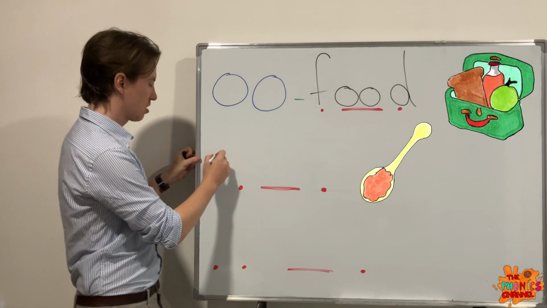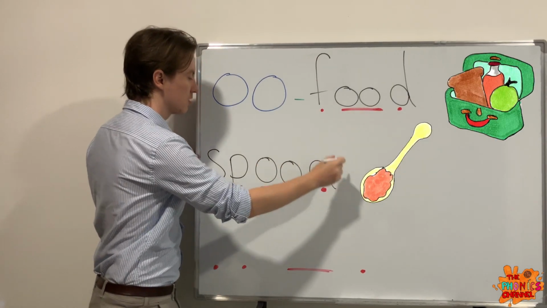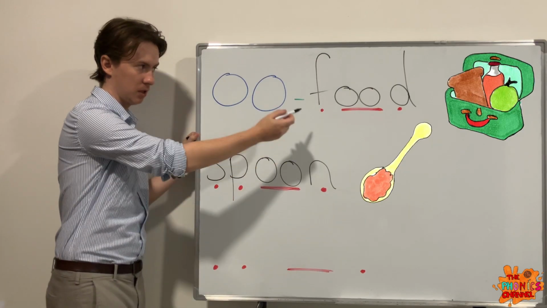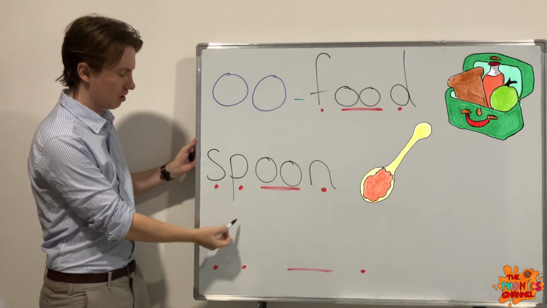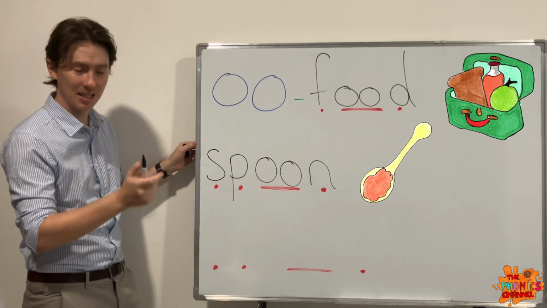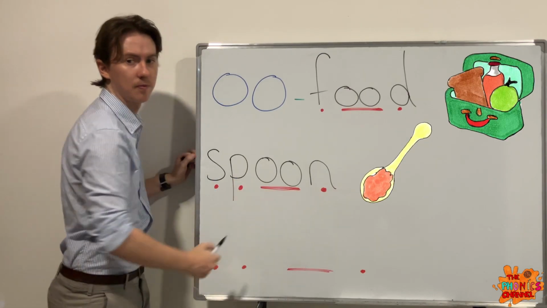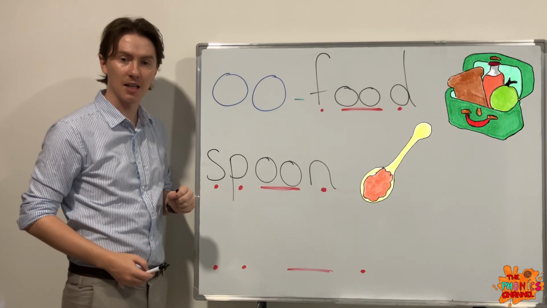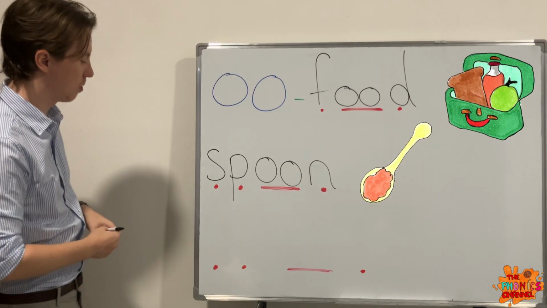Spoon. Spoon. I will eat my food, my cereal, with a spoon. Here we've got two adjacent consonant letters and sounds, so we need to say them quickly together to make a sp sound. Spoon. Okay, super. So how many letters does it have? 5 letters and 4 sounds. Spoon.